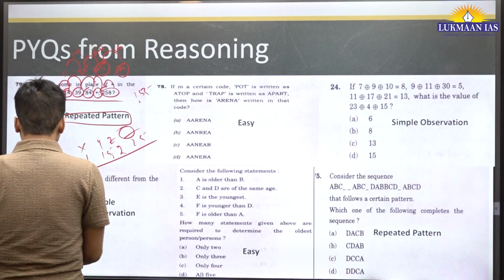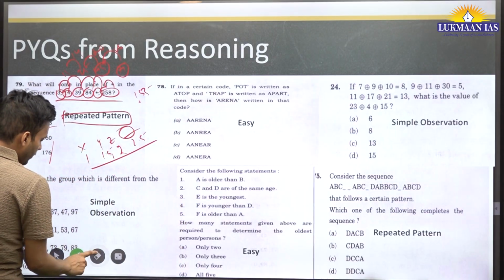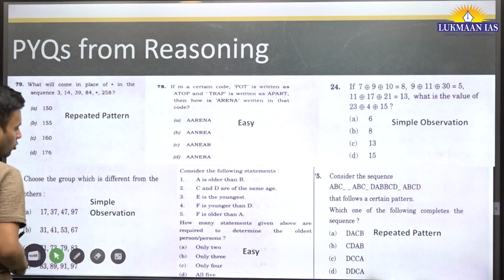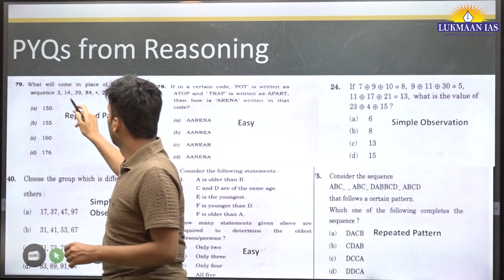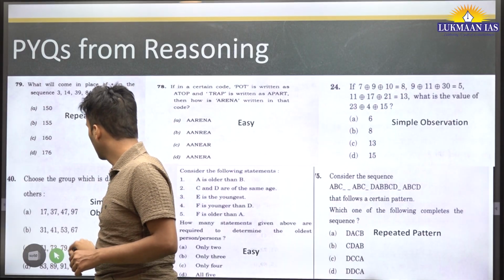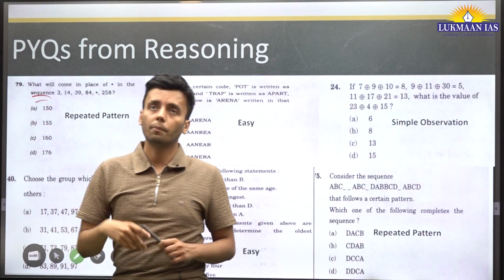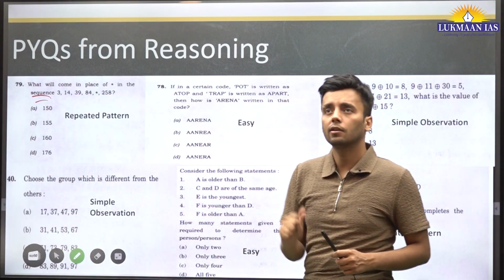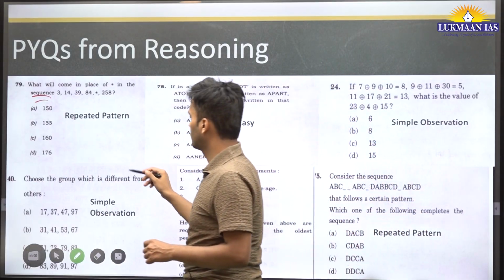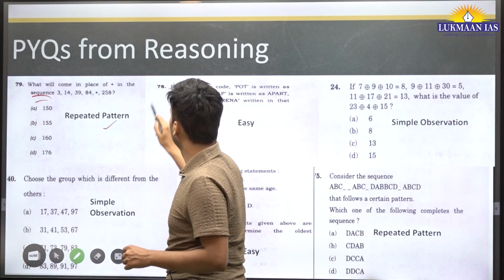Okay, so this is also a time saving technique for you. Just go through PYQs of all the questions that came in sequence and know the pattern. Once you know the pattern, just apply it on the question and you will get the answer in a few seconds. So 79, 80.